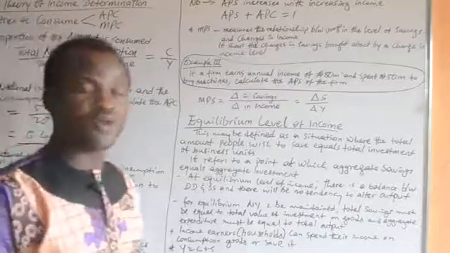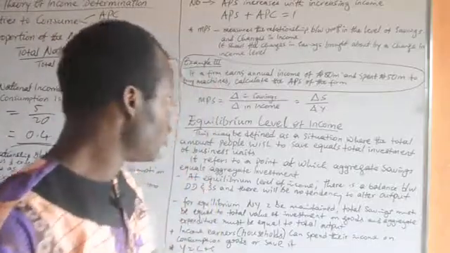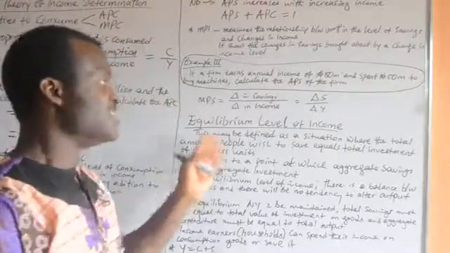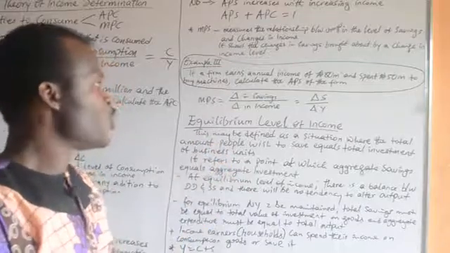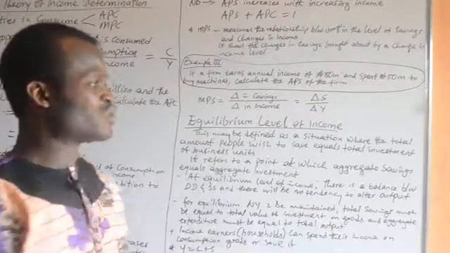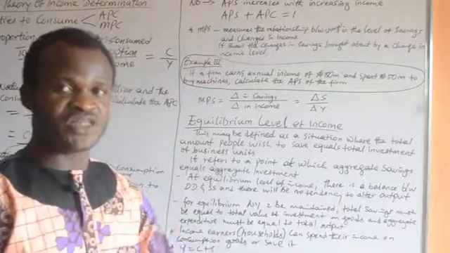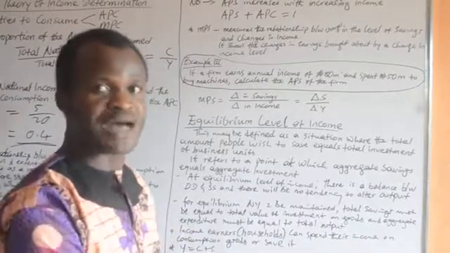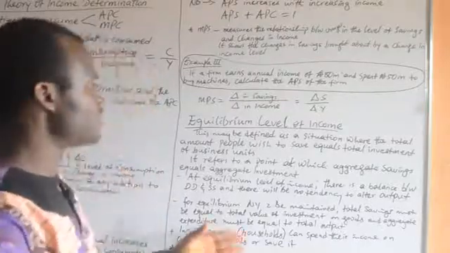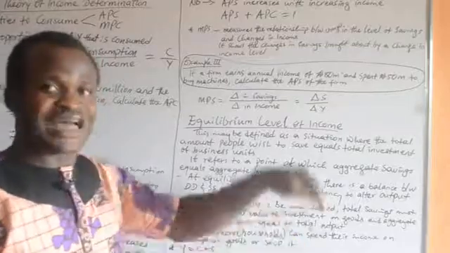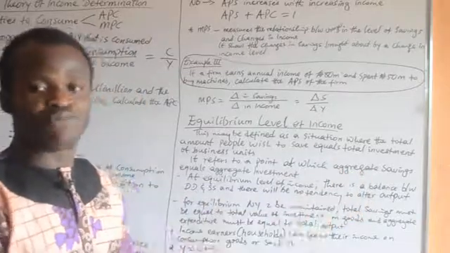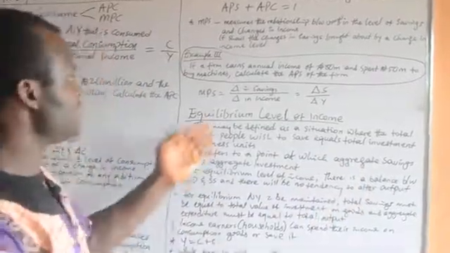Now, before we go, equilibrium level of income. That can be defined as a situation where the total amount the people wish to save equals the total investment of the business units, the total amount of investment the people intend to make. It is the point at which total savings equals total investment. The word aggregate means total. So at the point at which savings equals investment, that is the equilibrium level of income.